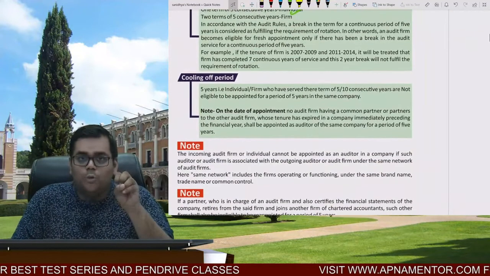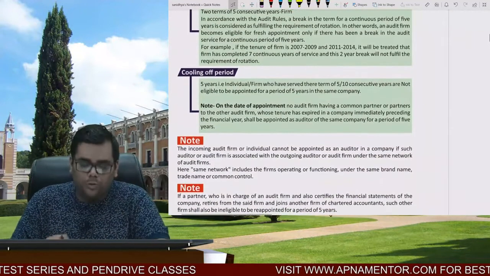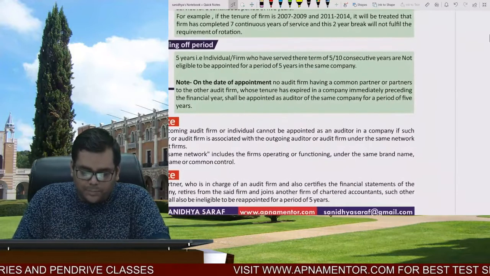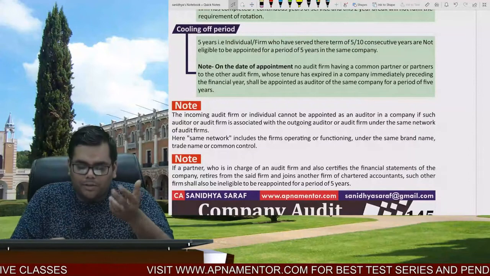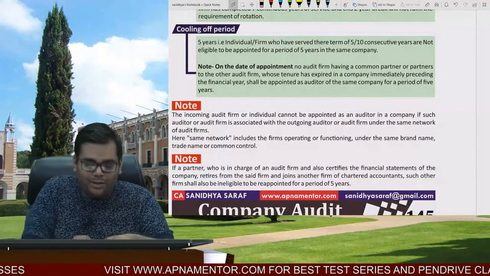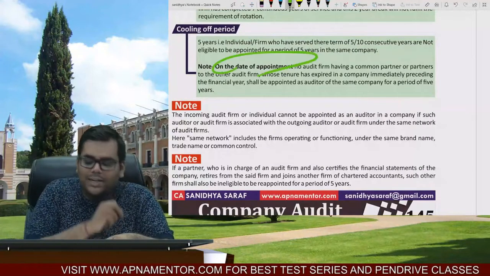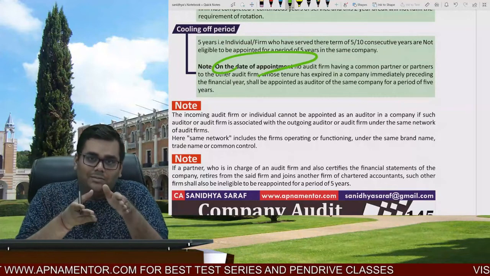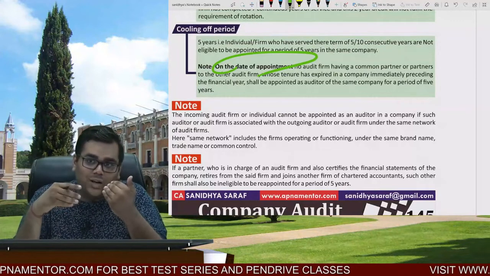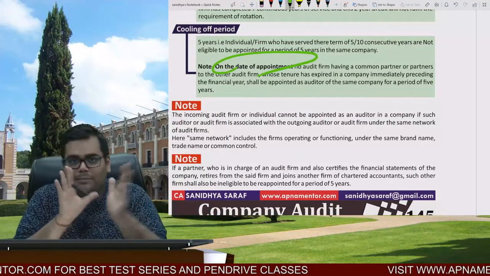But now there is a loophole in the law over here. What is the loophole? Just read the wordings of the Act. On the date of appointment, no audit firm having a common partner or partners shall be appointed. So the wording here is on the date of appointment. So what it means, let us say a firm ABC was the auditor of the company.